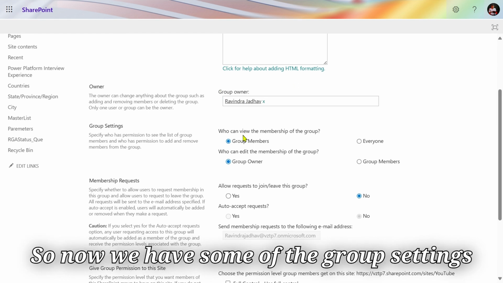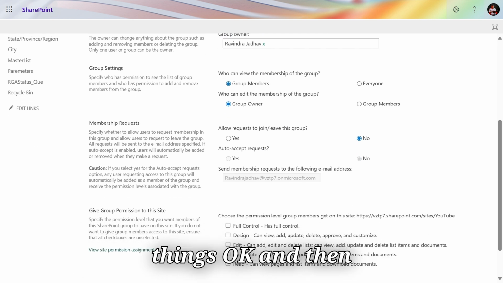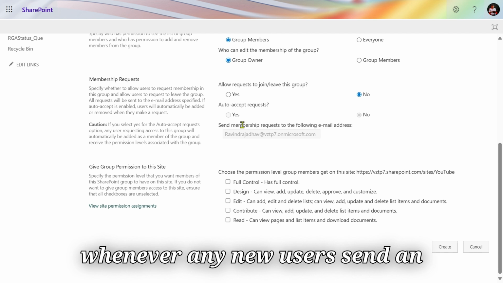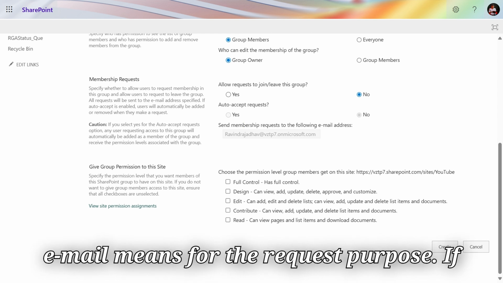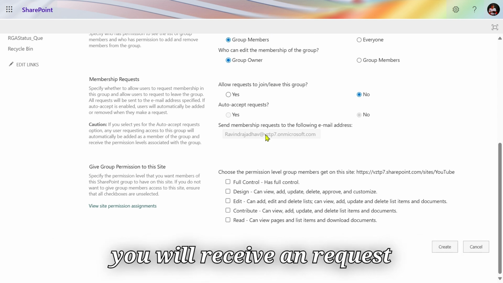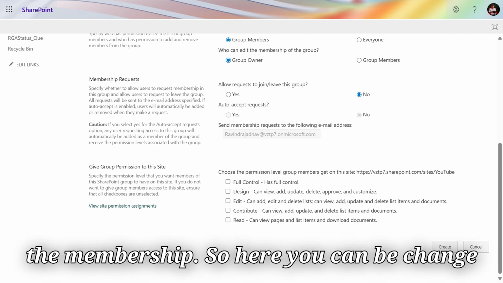Now we have some group settings, like who can view the group membership. We will keep all of these as default. Then, whenever any new user sends an email, for the request purpose, if a user does not have access, you will receive a request option, so they can ask for membership.